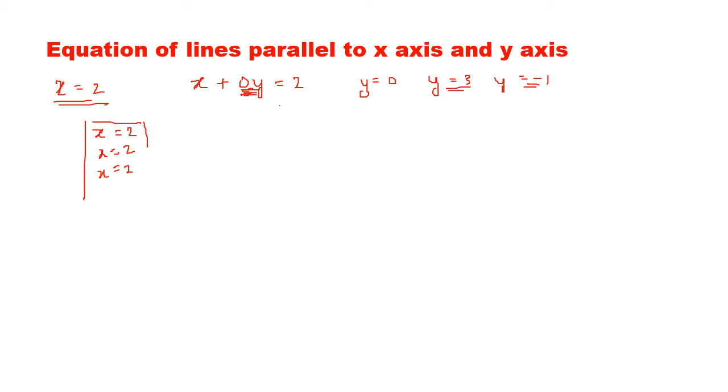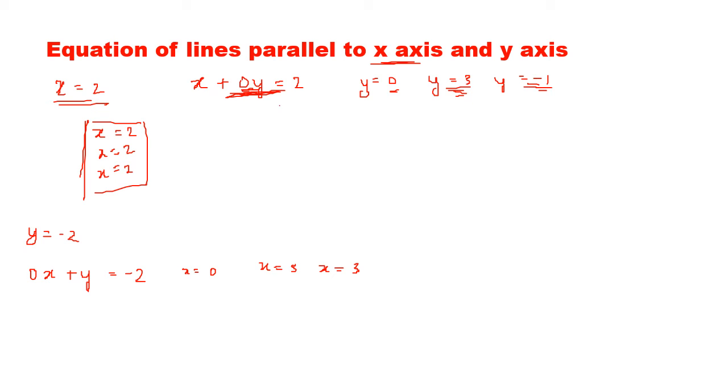This x is equal to 2 means the y part is 0. So even if the y keeps on changing, the x never changes. So this is the equation of a line parallel to the x-axis. Similarly, if I take the line y equal to minus 2, how do I write it? 0x plus y equal to minus 2. Now I take the value of x to be 0, x equal to 5, x equal to 3.